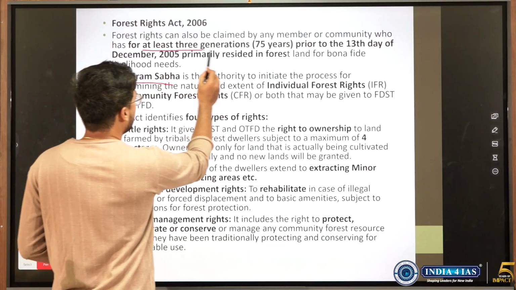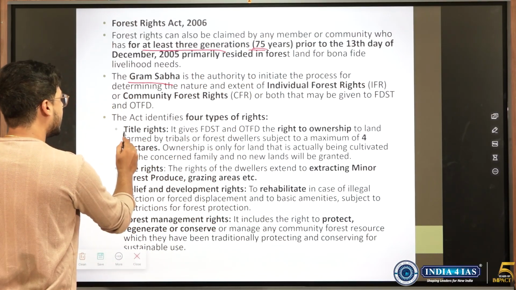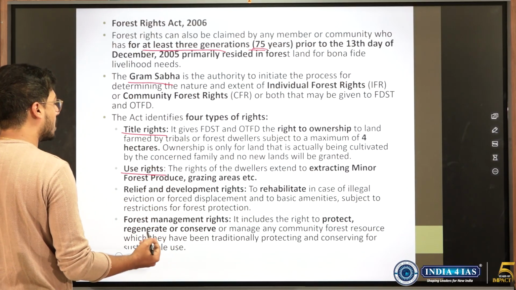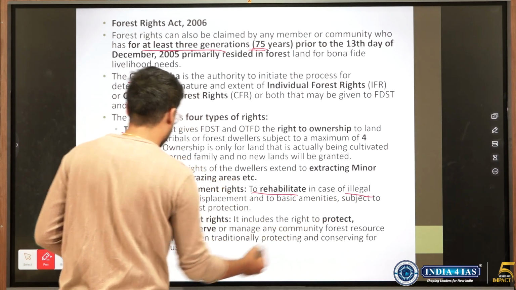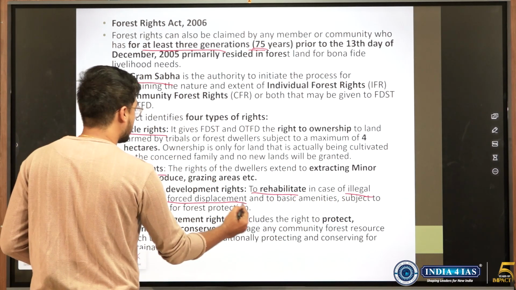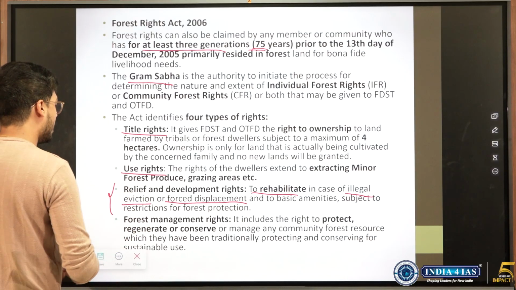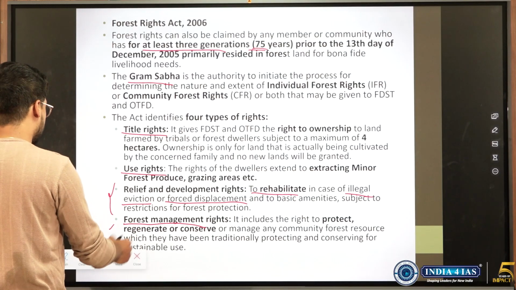At least 3 generations must have lived there, which is 75 years. There will be title, land up to 4 hectares can be given, and they get use rights, they can use minor forest produce. They will have the right to rehabilitation if there is illegal eviction or forced displacement. So here the right to property aspect has been protected. Likewise, they will have the right to forest management. They can regenerate, conserve, protect, all those things are there.